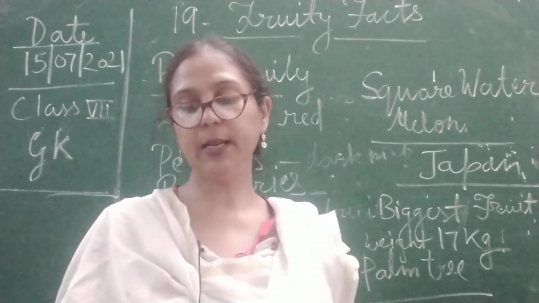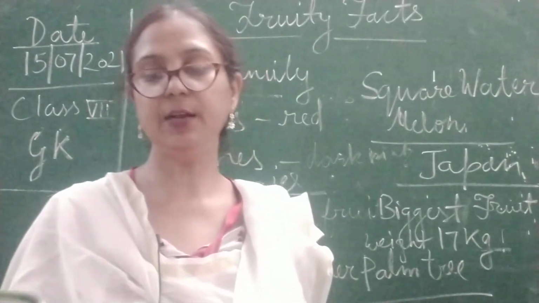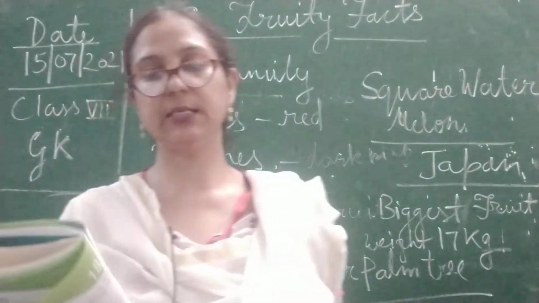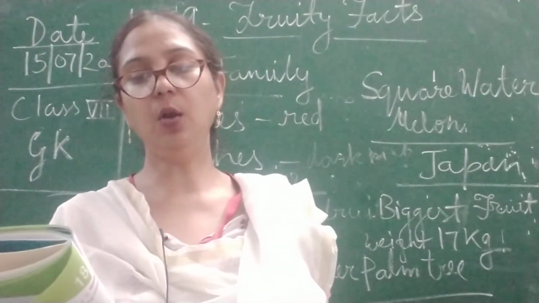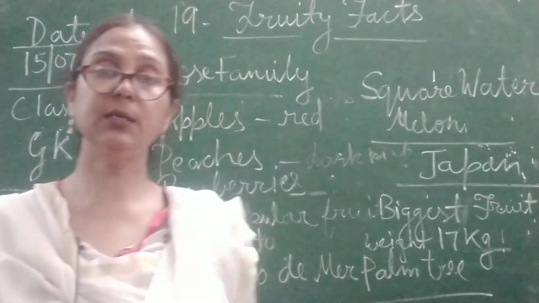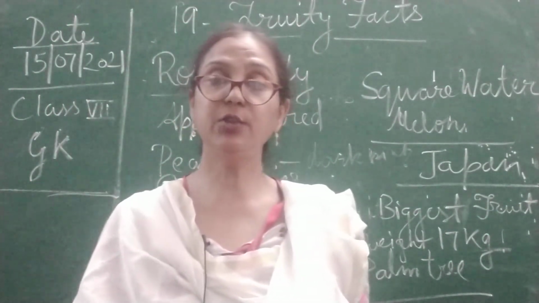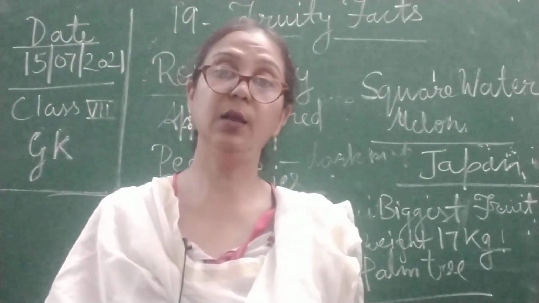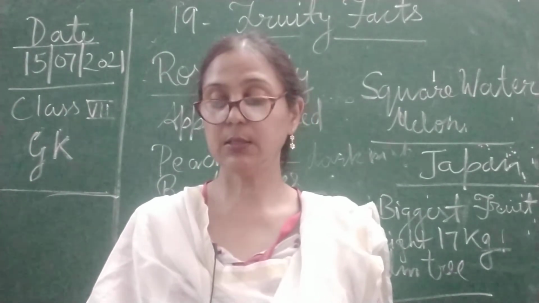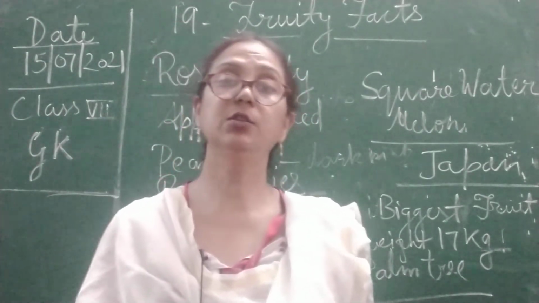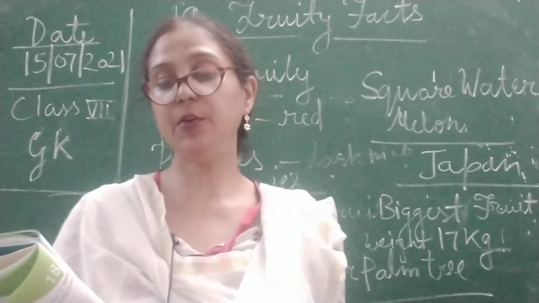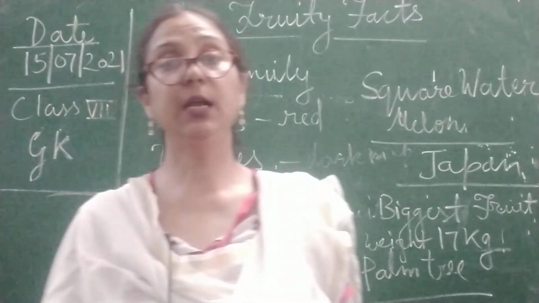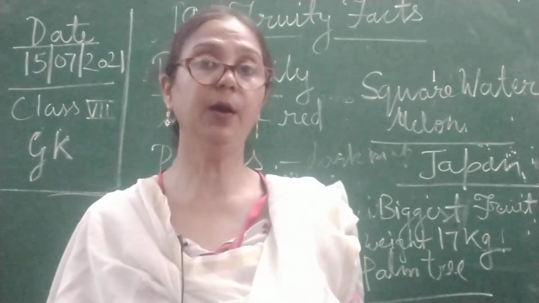Now we are moving to the next one, that is fruit salad trees found in Australia. They grow 3 to 7 different types of fruit all on one tree. This is really amazing, that you can see many types of colors in one plant. 3 से लेकर 7 तरह के different fruits आपको एक ही पेड़ में मिलते हैं.